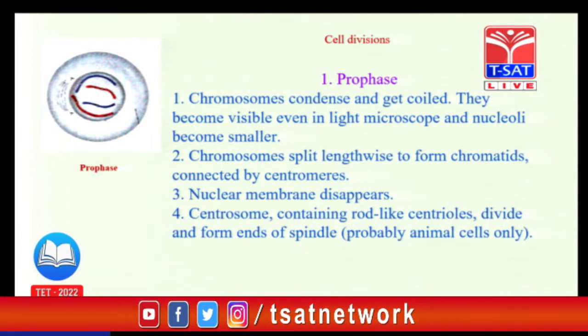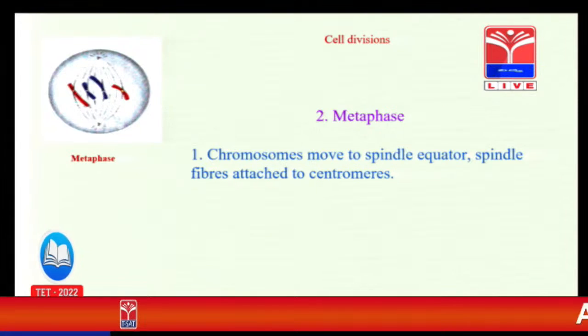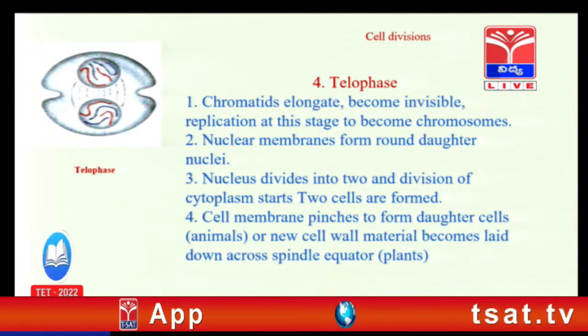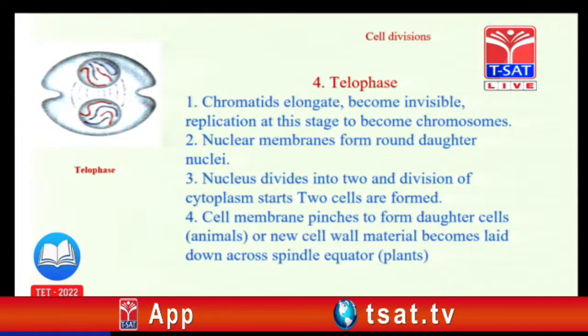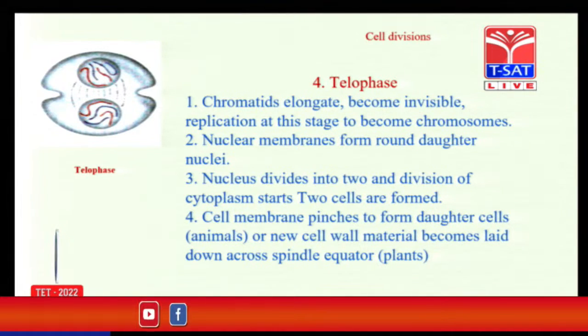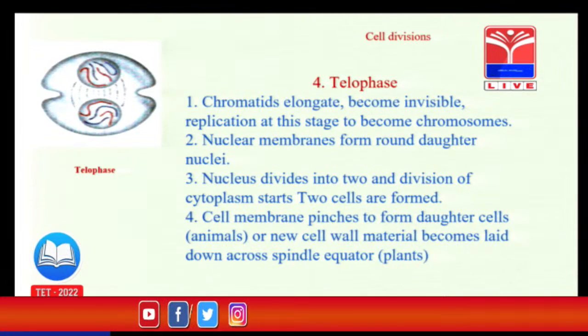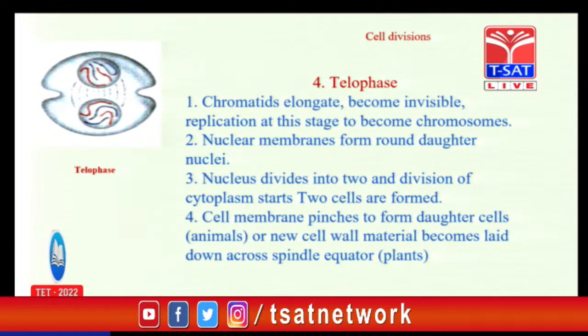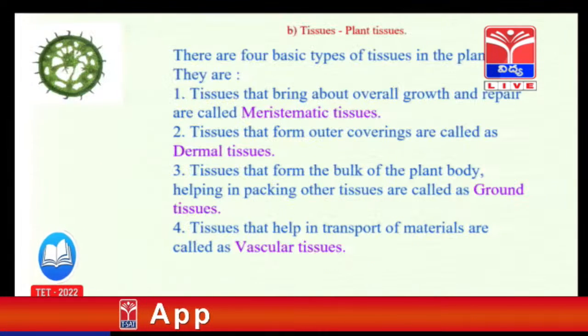This is prophase, metaphase, anaphase and telophase. In mitosis, 4 phases are there. Of course, in meiosis, in the prophase, so many subphases are there: leptotene, pachytene, zygotene, diplotene, diakinesis, like subphases are there.